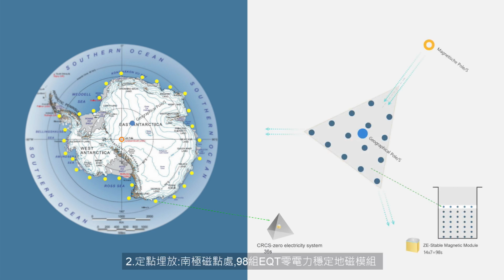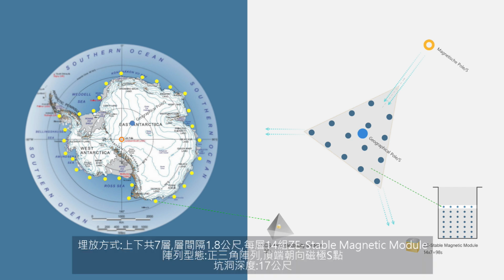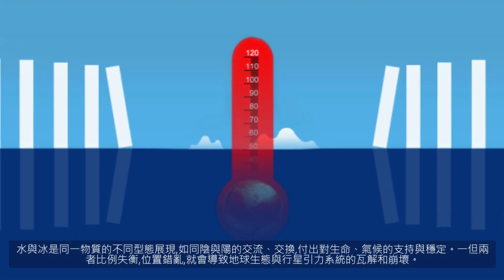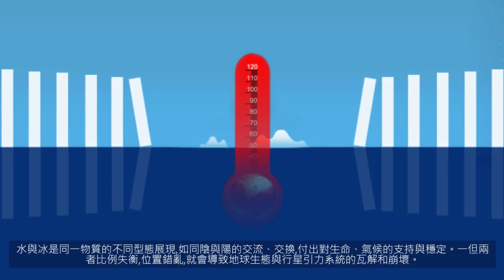2. Fixed placement. At the South Magnetic Pole, 98 EQT-0 electricity-stable magnetic modules will be buried. Placement method: divided into 7 layers, with a 1.8 meter gap between each layer, and 14 modules per layer. Array configuration, equilateral triangle, oriented towards the South Magnetic Pole. Pit depth, 17 meters.